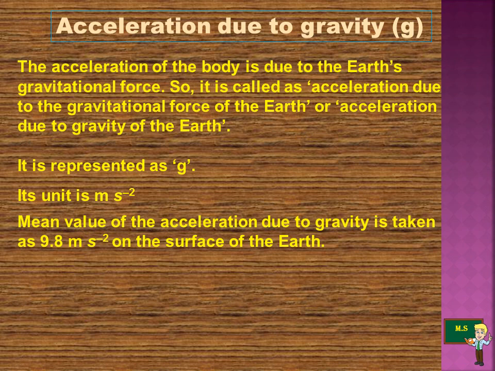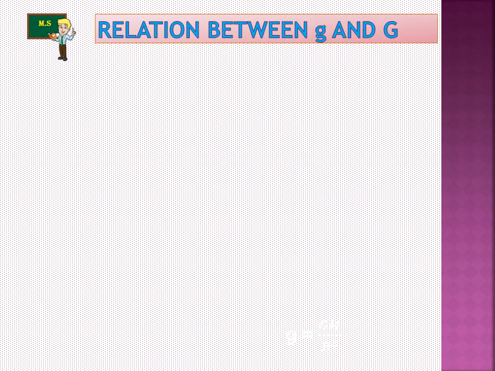Now let's see the relation between small g and capital G. What do you mean by this capital G? Last class I explained to you about the gravitational constant. It is denoted as capital G, and this small g, we know, is the acceleration due to gravity.